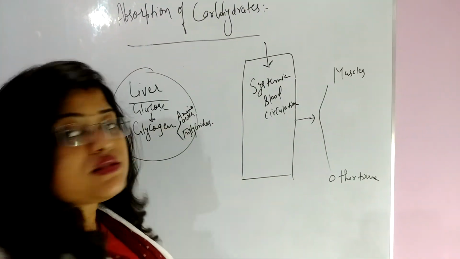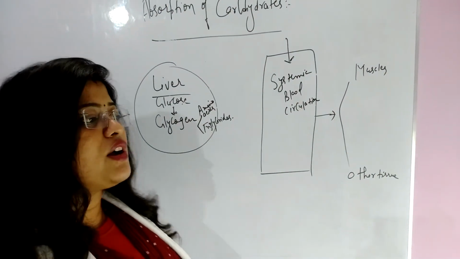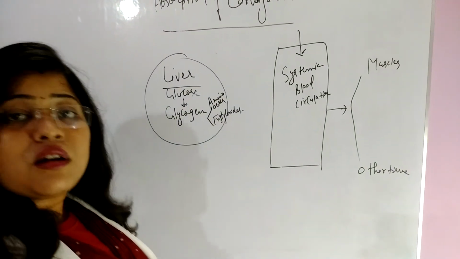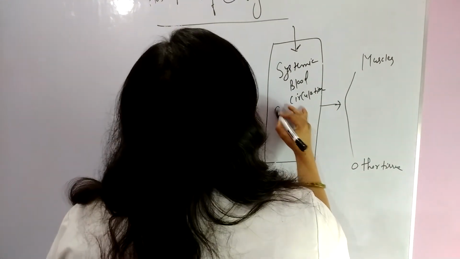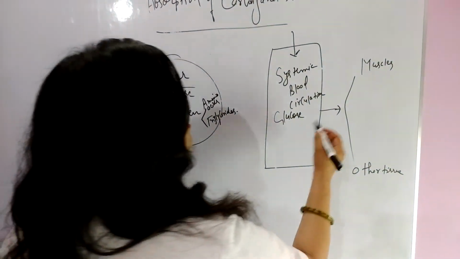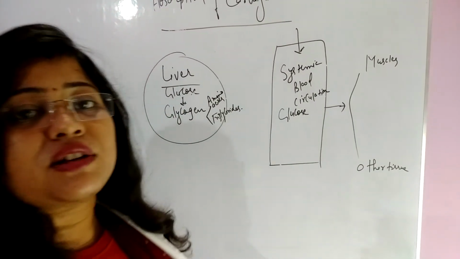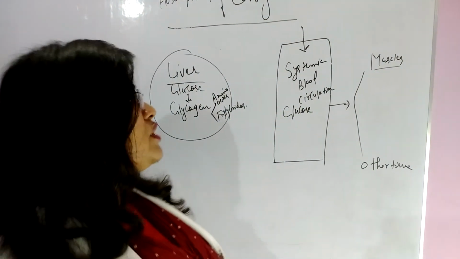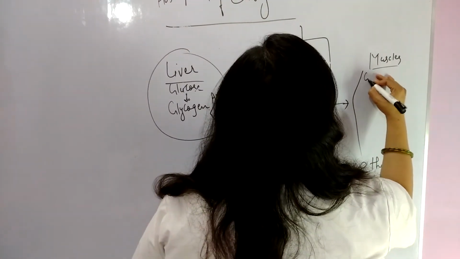Now we have to understand about the fate of glucose or about absorption of carbohydrates. So what is happening in blood circulation? In blood circulation, glucose is mixed with blood. This glucose goes into muscles and other tissues. Now what happens inside muscles? As we know that muscle is the storage of glycogen also. So some glucose